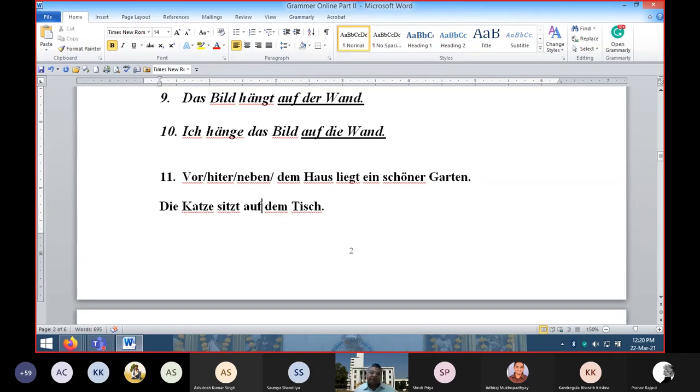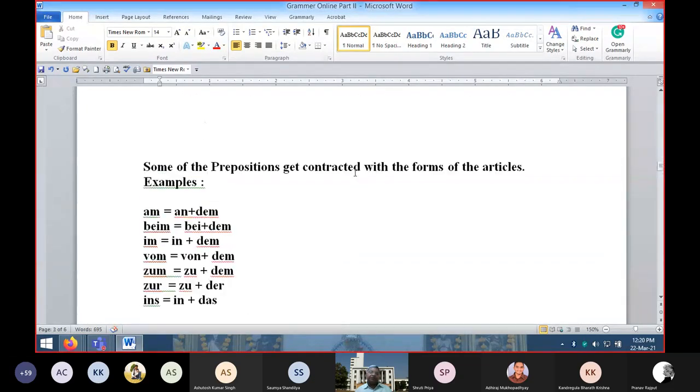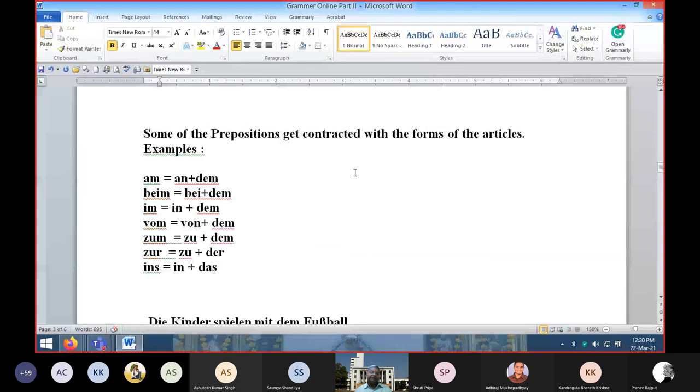So this is the simple distinction between the use of accusative and dative. And here you found that sometimes the article form and the preposition get contracted, meaning they have a combined, compound form. So am is an plus dem, beim is bei plus dem, im is in plus dem, vom is von plus dem, zum is zu plus dem, zur is zu plus der, ins is in plus das, like this.